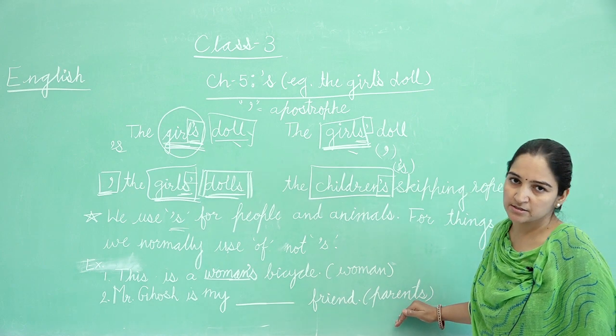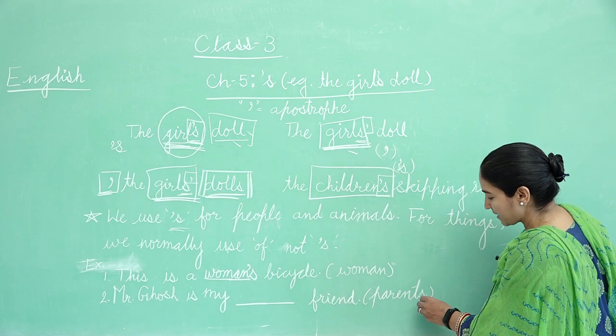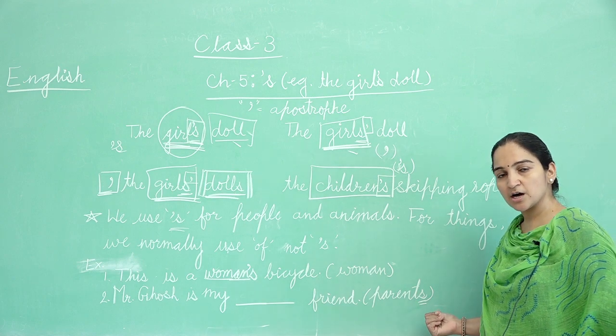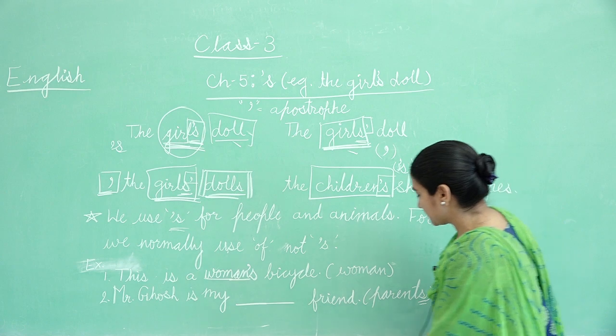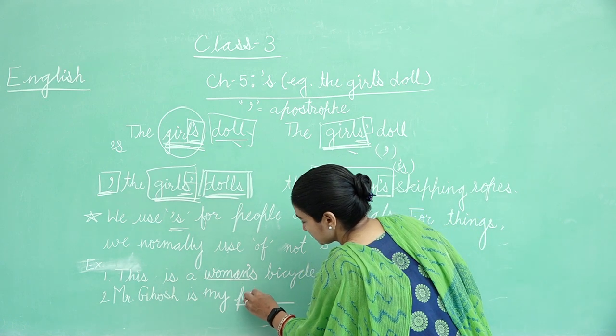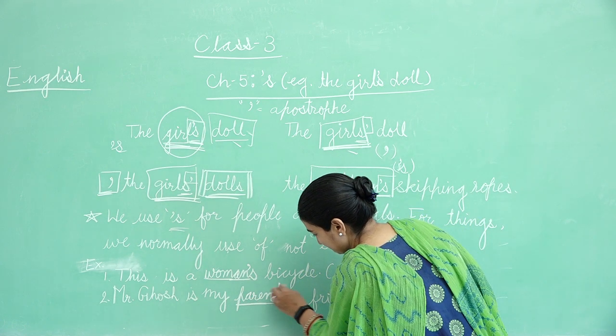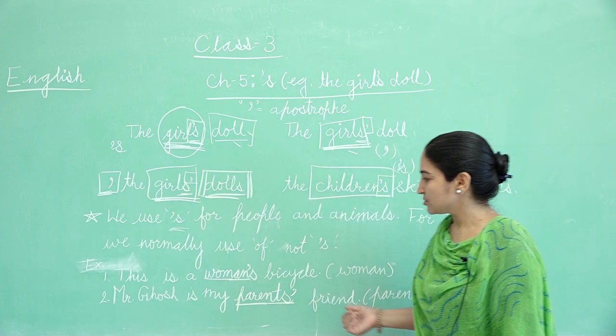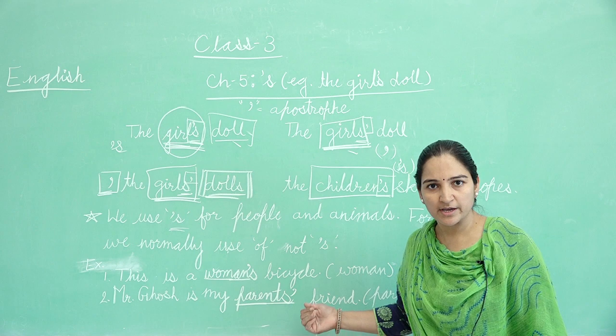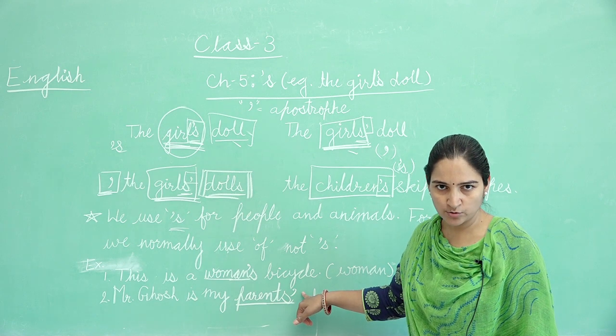In brackets, the parents. Here parents, the noun, ends with S. So what should we write? Like this: parents' friend. Understand?